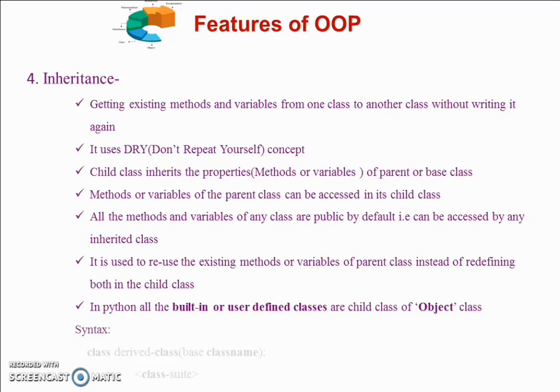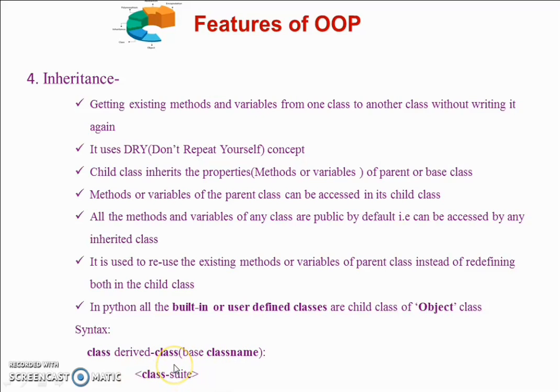So how do we create an inherited class in Python? We have to use the syntax: class as a keyword followed by the name of your derived class. In parentheses, you specify the name of your base class, then a colon and the body of your derived class.